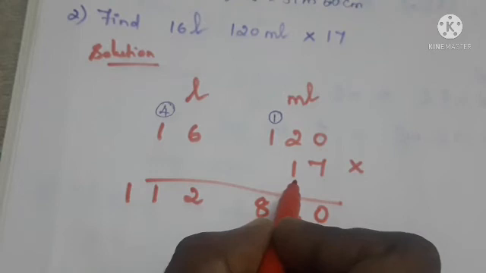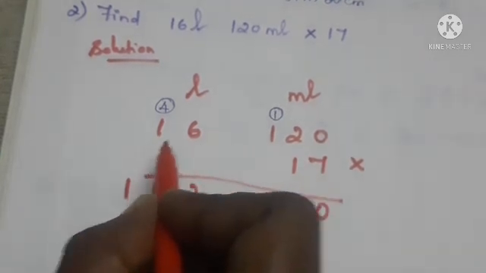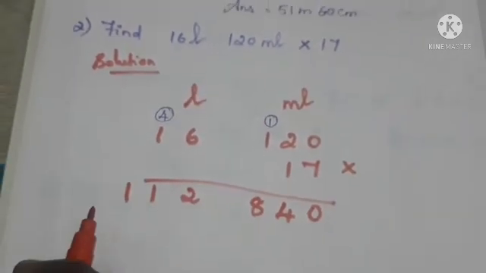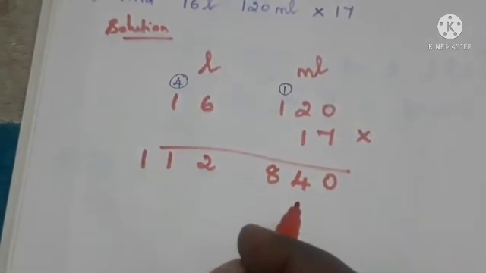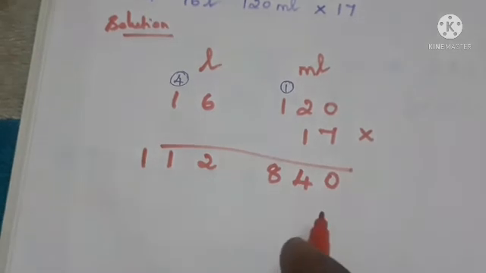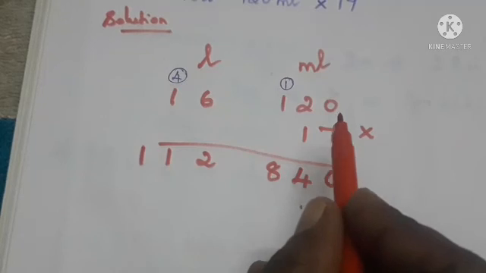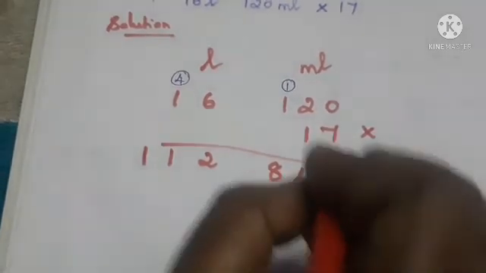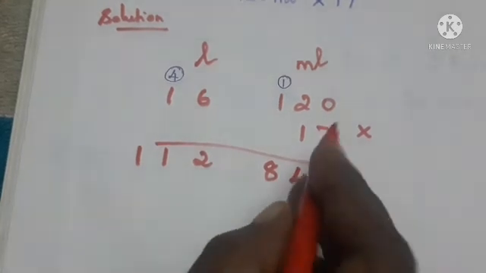Next, the next place value is the tens place. In the tens place we have 1. Next we are going to multiply 1 with all the numbers. When you are multiplying, we have to start writing from the tens place, because 1 belongs to the tens place. So we start from the tens place value, that means here. Next, 1 into 0 is 0. We know that if you multiply any number with 0, we will get 0.